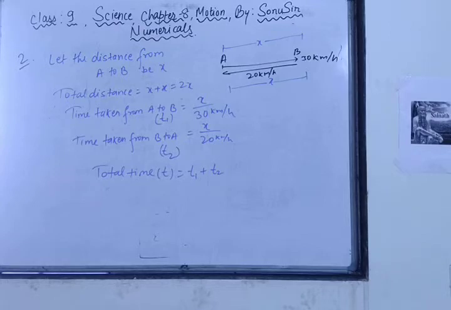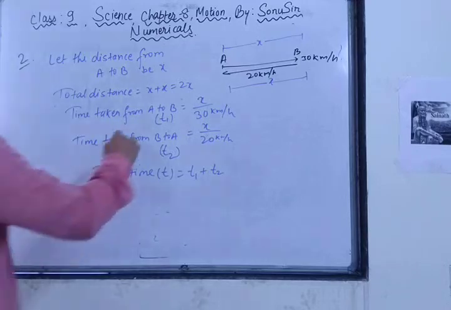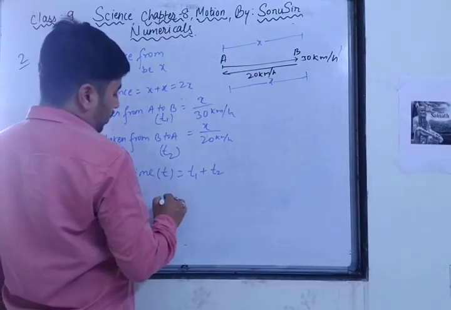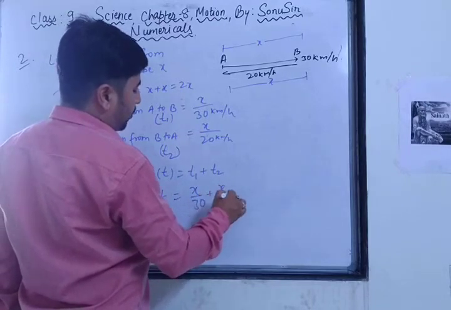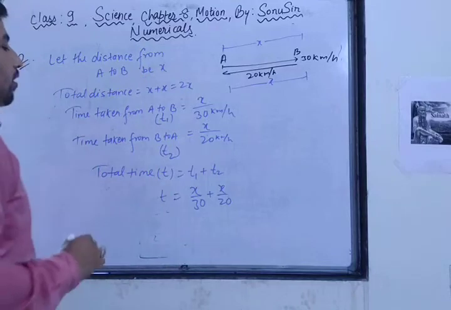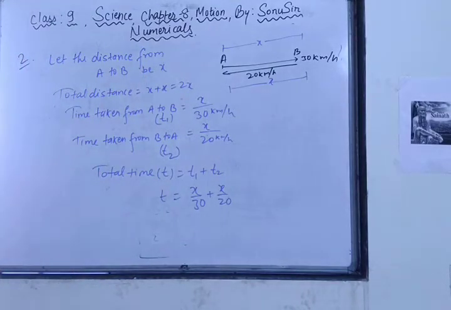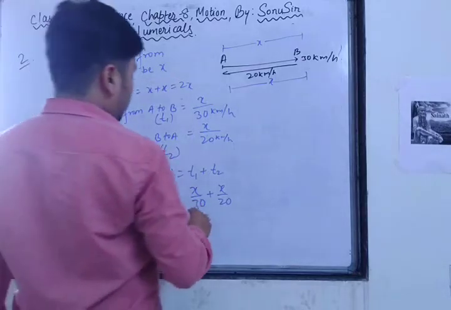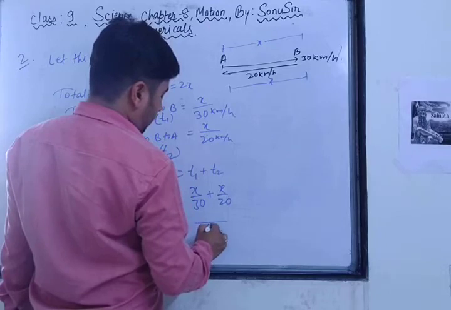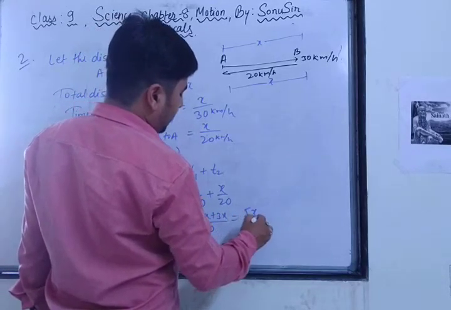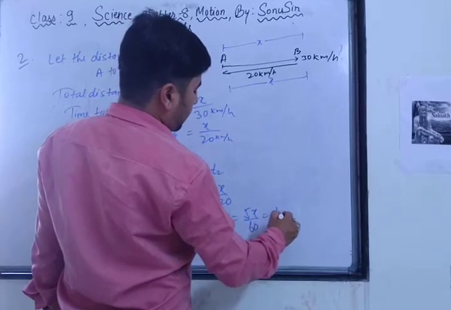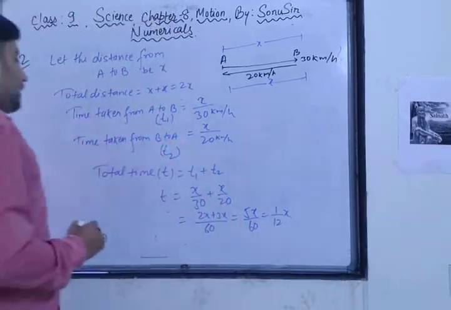Now what will be the value of t1 plus t2? T1 is x by 30 and T2 is x by 20. What is the LCM of 30 and 20? The LCM of 30 and 20 will be 60, right? I hope all of you know. 3 times 2 is 6, so it is 60, and 2 times 3 is 6, so 60. So 5x by 60, which is x by 12.